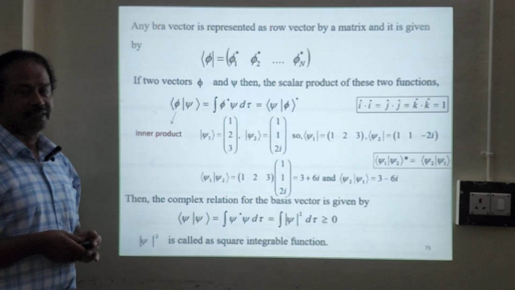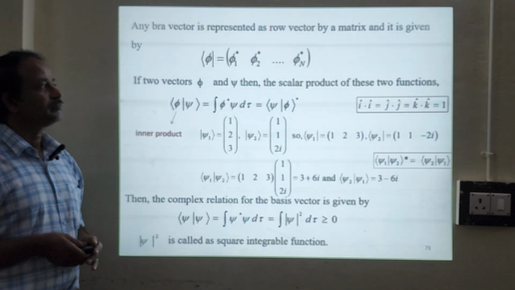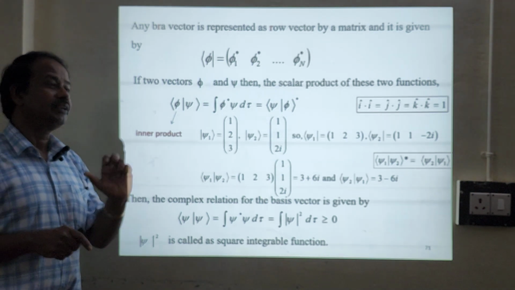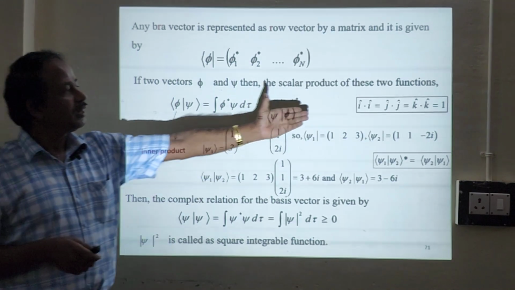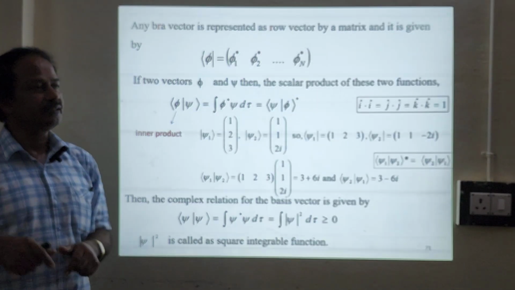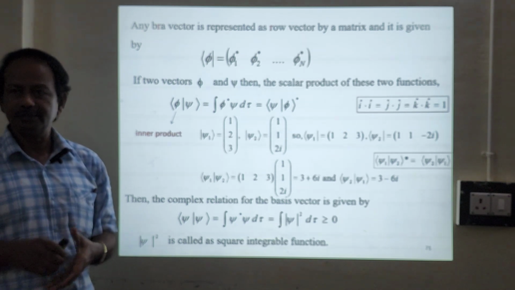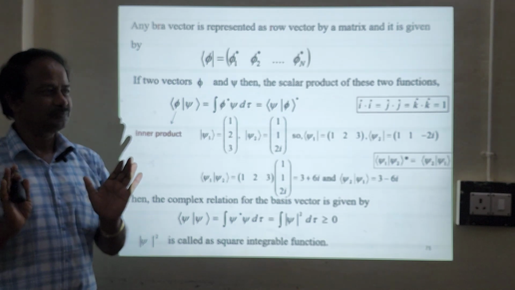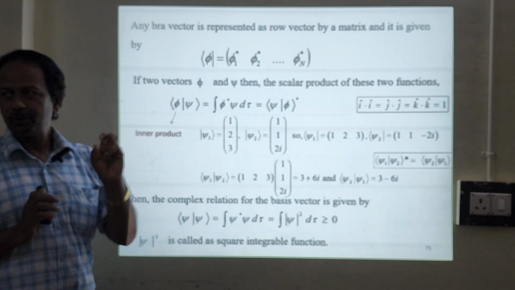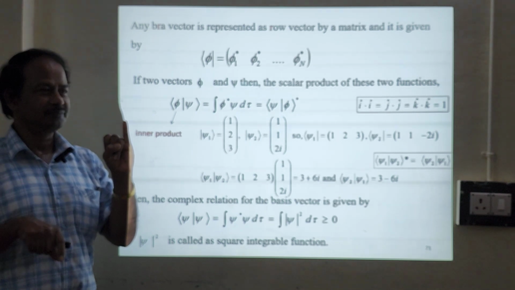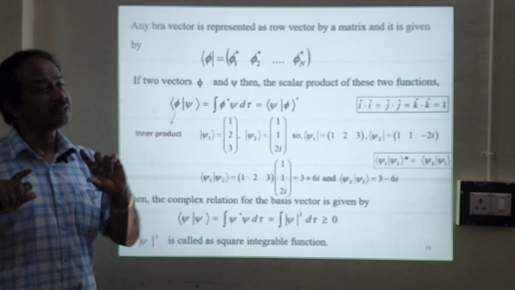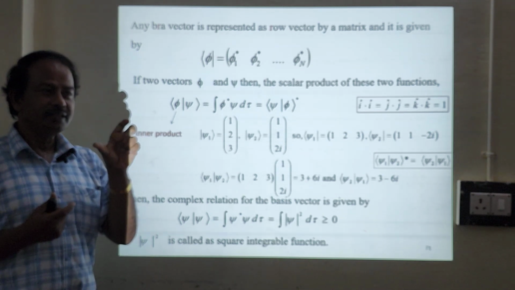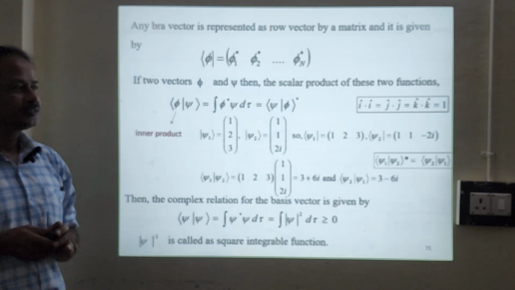Suppose you have two vectors, phi and psi. Then the scalar product of two functions, and of course the scalar product is very, very important, is as we know already in mathematics: i dot i, j dot j, k dot k equals 1. So they are all scalar products. i dot j, i dot k will be 0. So two operations are necessary. One is i dot i, that is normalized. i dot j equals 0 is orthogonal. So orthogonality and normalization, these two properties are very important.